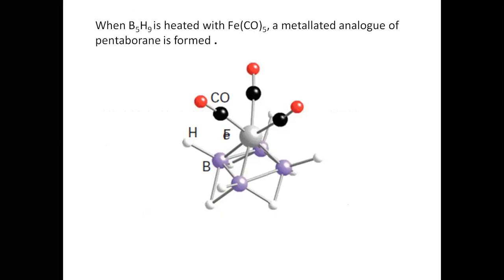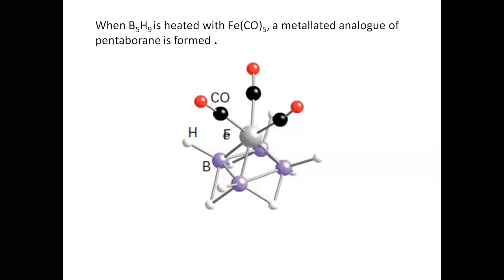See, B5H9 is a nidoborane. When it is heated with iron pentacarbonyl, the iron pentacarbonyl reacts with this borane and there is an insertion of metal across the BHB bond.